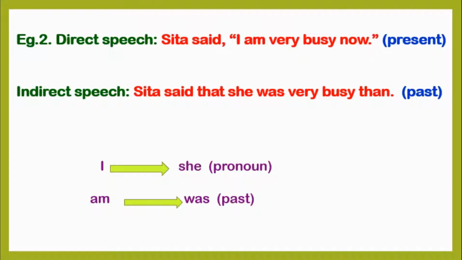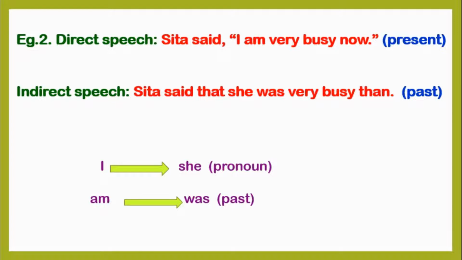Here the sentence is in present tense. Indirect speech. Sita said that she was very busy then. Here the sentence is in past tense. In direct speech, we have used double inverted commas.